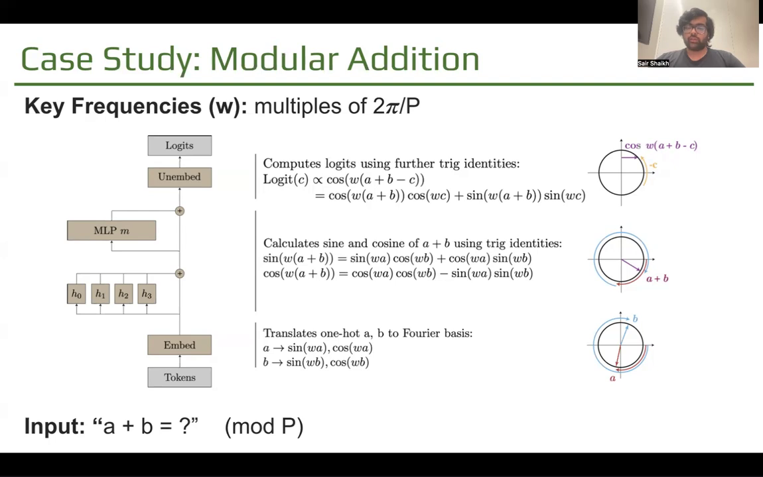It then uses the attention mechanism to learn the sine and cosine identity we know from middle school, where it calculates the sine and cosine at various frequencies of a plus b, essentially mapping modular addition to a circle. And in the MLP layer and the unembedding layer, it essentially translates these to logits of cosine of a plus b minus c at various frequencies. The point here is that for each logit c, this value is maximized if c equals a plus b. Therefore, it ends up giving the highest probability to the logit c if a plus b is c mod p.